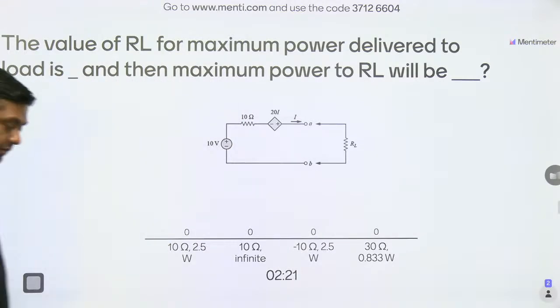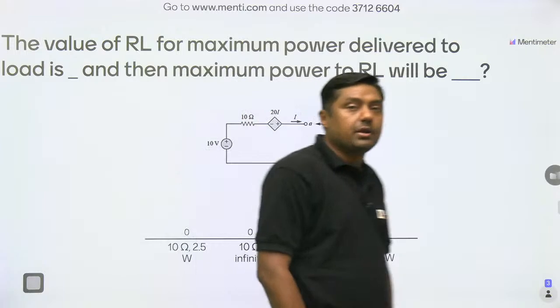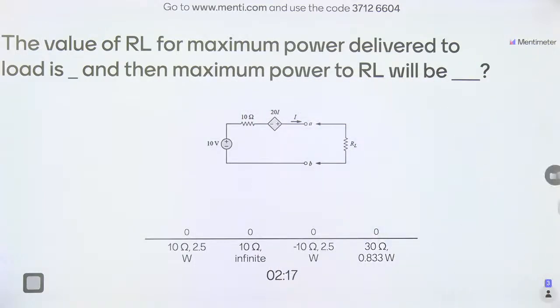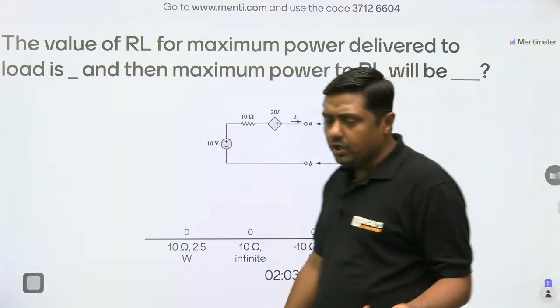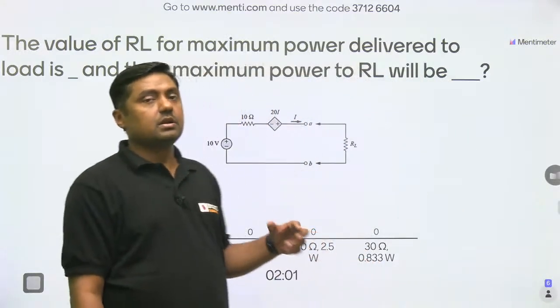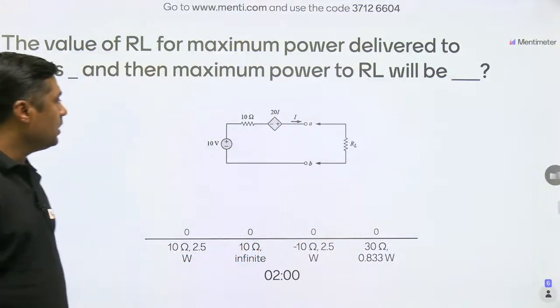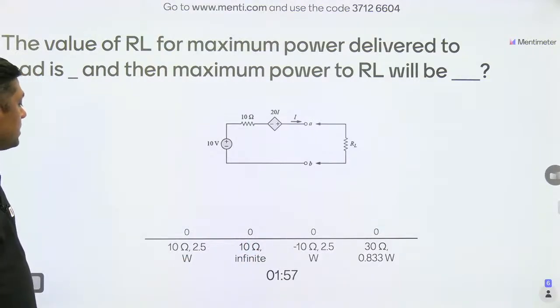Oh, you have taken that value as ZA minus ZB. Okay, Srinivas, then please check that. Lattice equivalent, that is, we are using Bartlett's bisection theorem to get the lattice equivalent of any network, right? Bartlett's bisection theorem is related to lattice equivalent. Normally in our syllabus we are using what? Symmetrical lattice. Okay, that question was on symmetrical lattice.